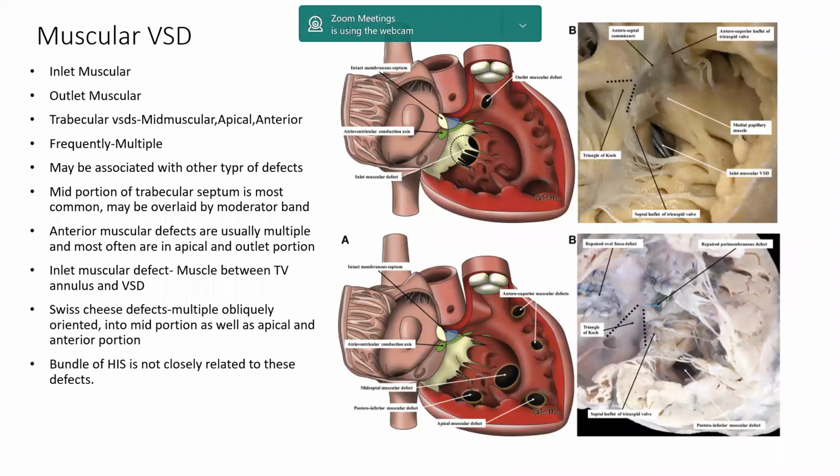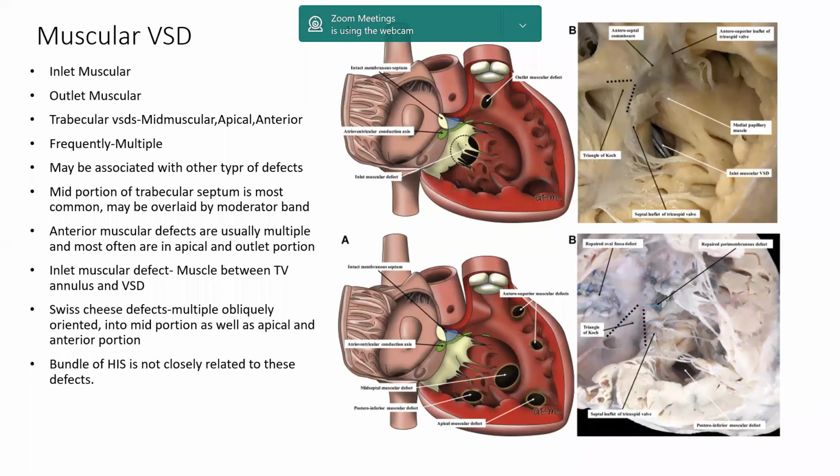So muscular VSD, as I have told, is basically in the interventricular septum, in the trabecular areas in different parts. If you see the VSD which is bordered by muscle all around, it's called muscular VSD. It is mainly classified like an inlet muscular, just below the tricuspid annulus. Outlet muscular you will see in the conal area, but here you have a muscle all around.